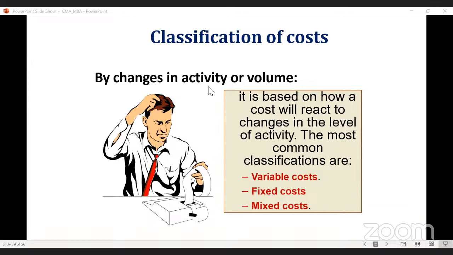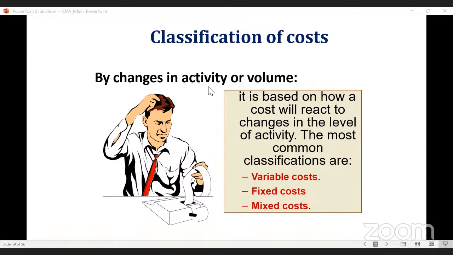Because you have to pay the meter rent, which is fixed. Minimum charges are 200 or 250 rupees, that is the meter rent, fixed per month. Beyond that, whenever you are consuming units, on the basis of the number of units you are paying the electricity charges. Yes or no? Yes. So electricity charges is a good example of semi-variable cost.